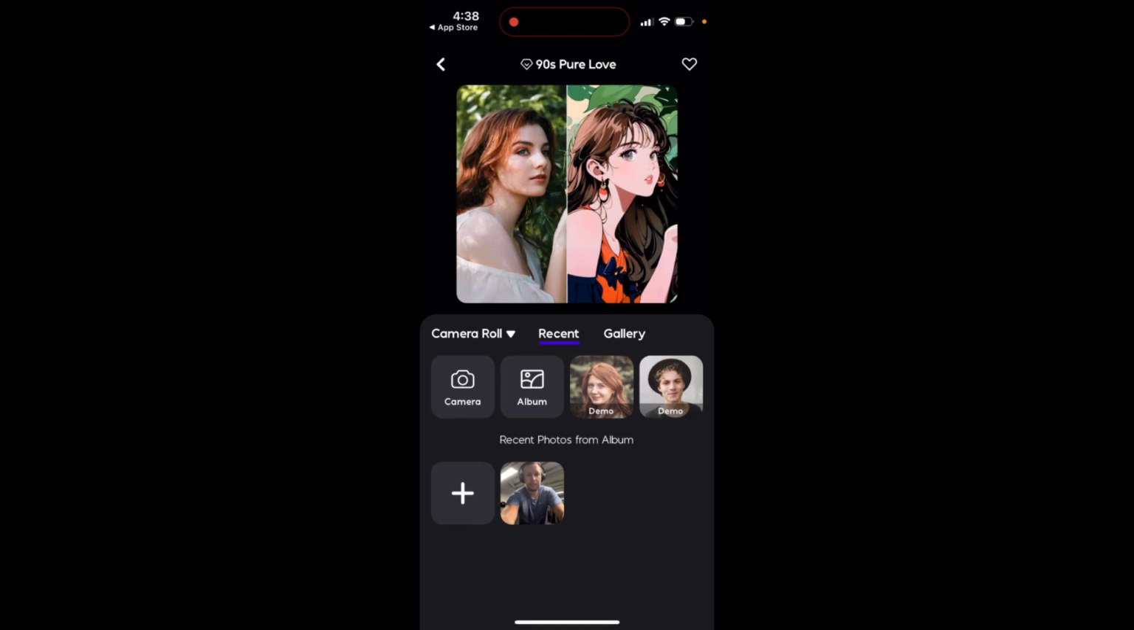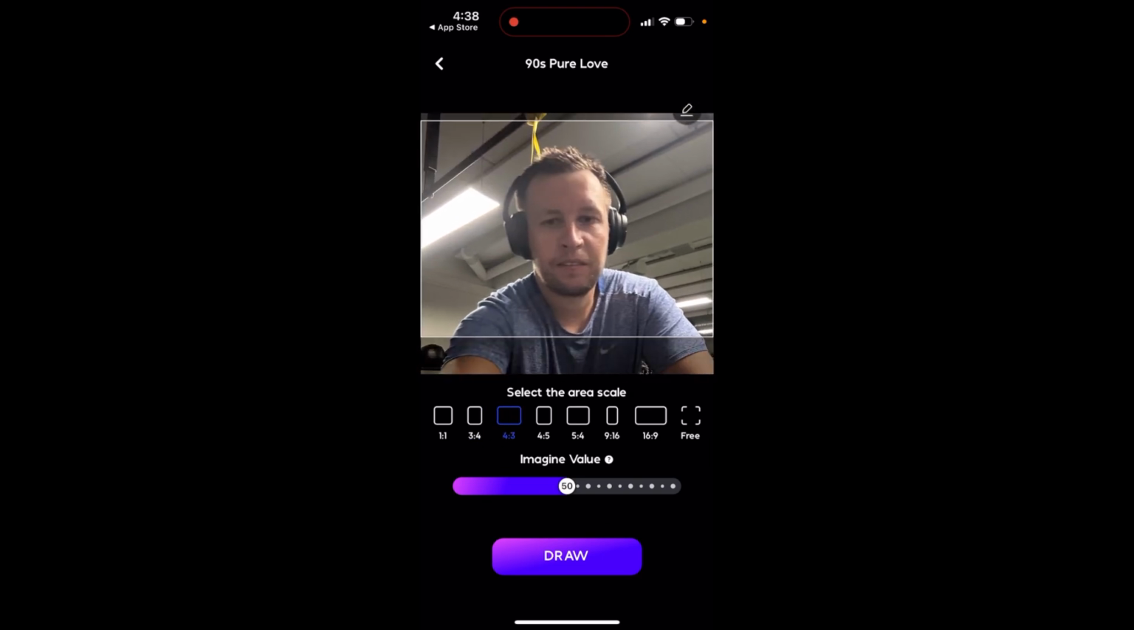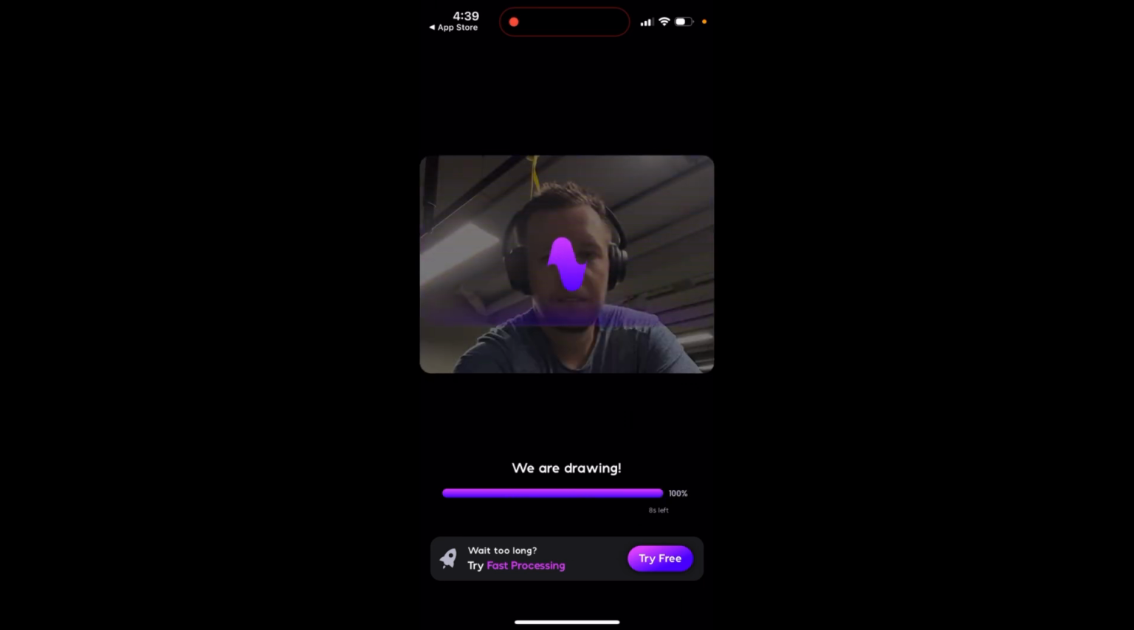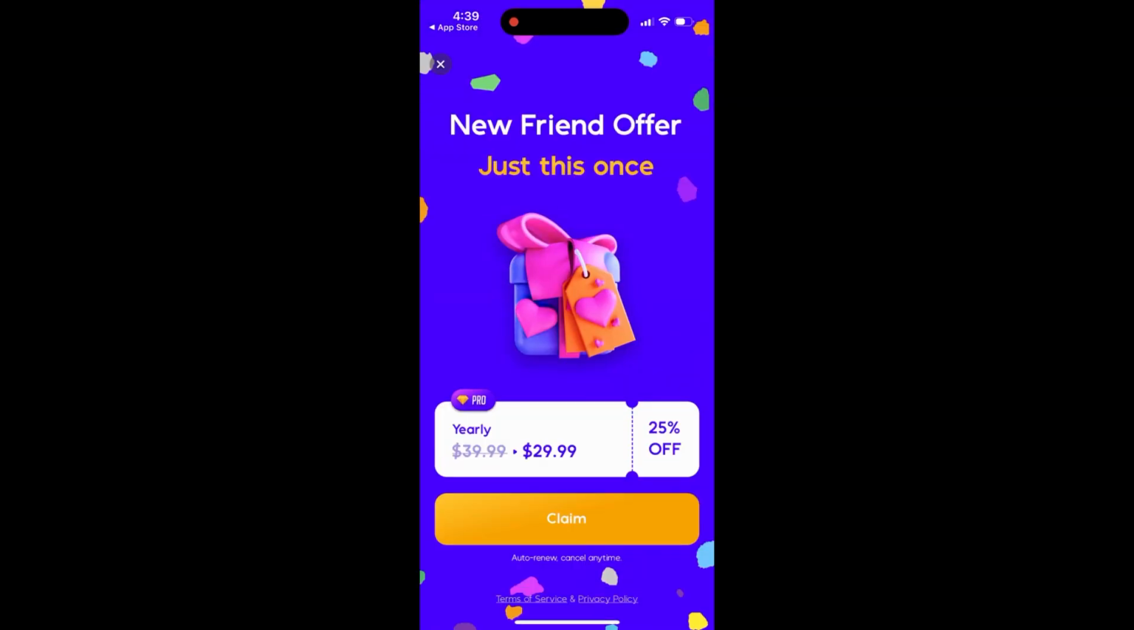So yeah, then you can just select it, and then you can just draw it like that, the area to scale, whatever. So then, for example, you can just use one photo, just as an example here. The art is ready, try free to enjoy now. So now you just tap try free, and then eventually need to upgrade. So anyhow, that's just what it is.